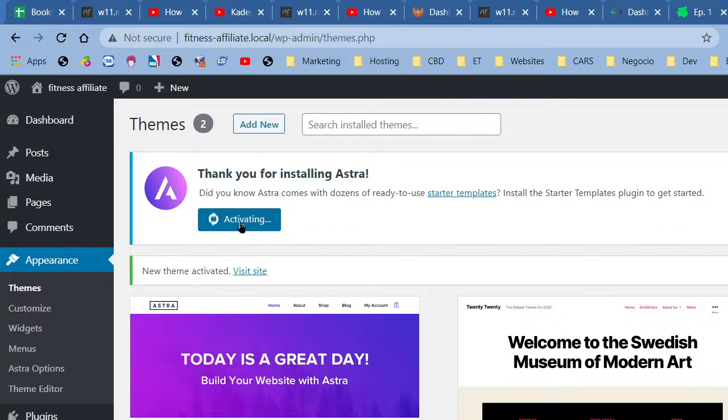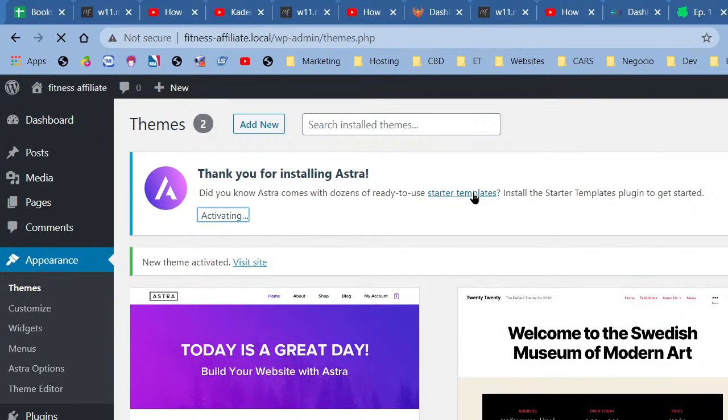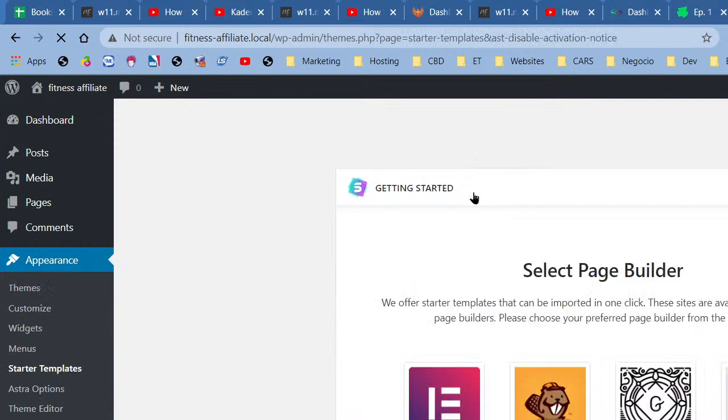Okay, it's going to be installing a plugin right now called Starter Templates, and that plugin is going to allow us to import actual websites that have been built already. All right, so that's kind of what we're working on right now.